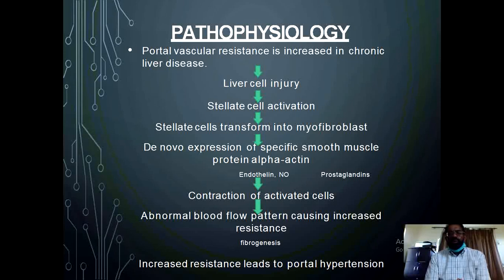of specific smooth muscle proteins, the alpha actin, and in addition the various other factors which are vasodilators and vasoconstrictors like endothelin 1 and the various prostaglandins, especially the prostacyclins and nitric oxide. They also help in transformation and contraction of these activated stellate cells, and this results in abnormalities of the blood flow pattern and the increased amount of fibrogenesis which is associated with activation of the stellate cells.